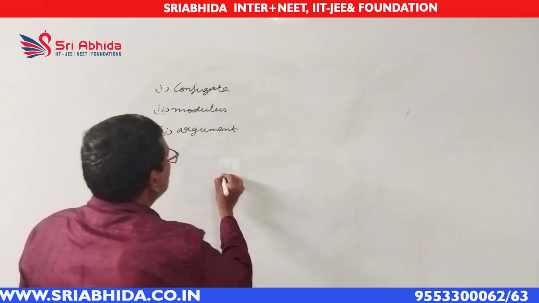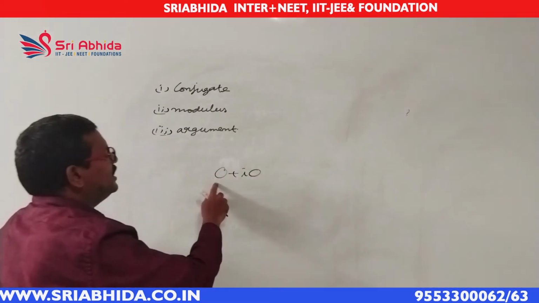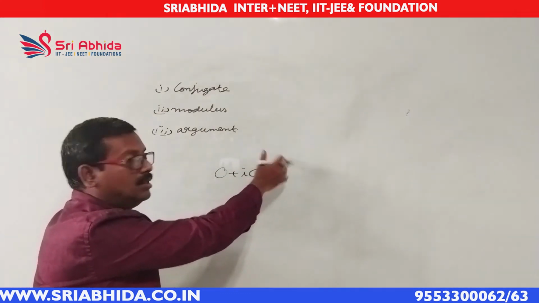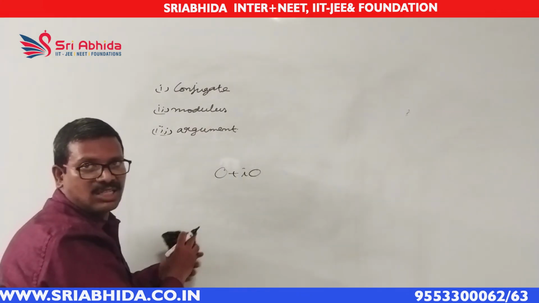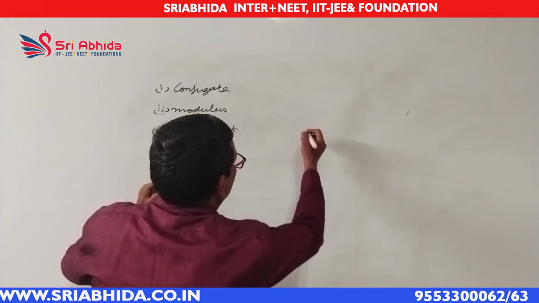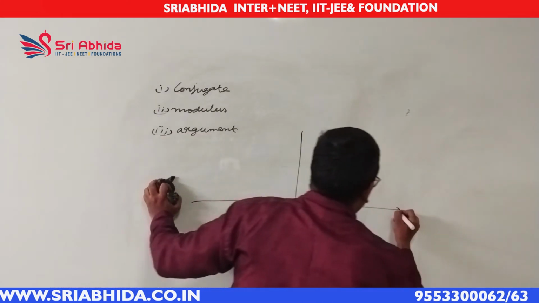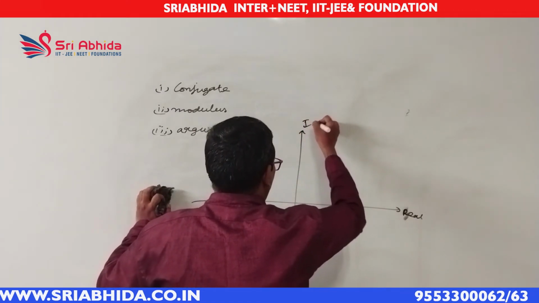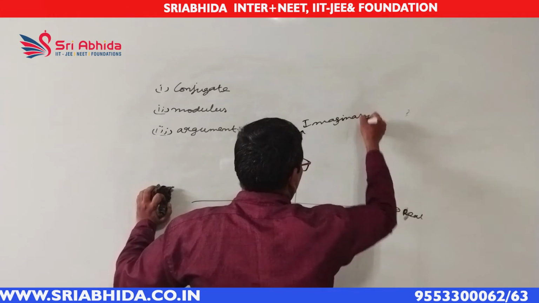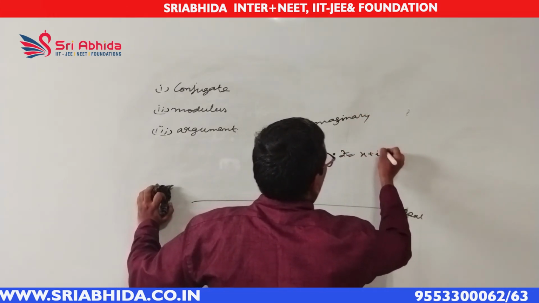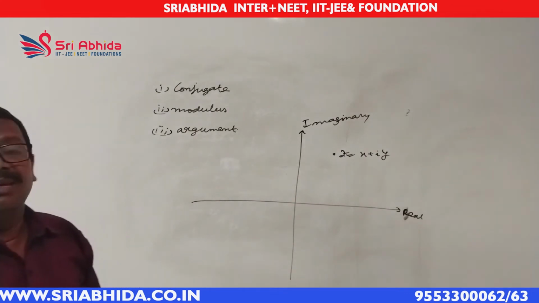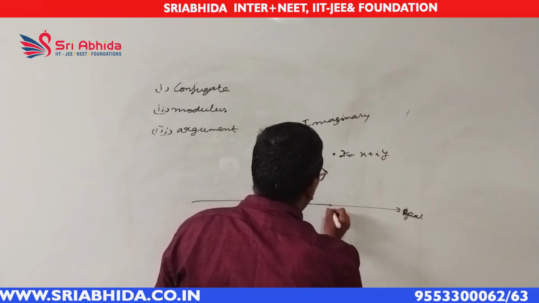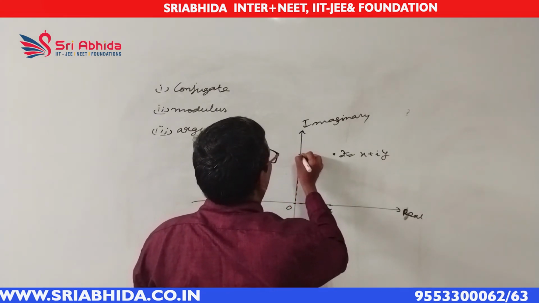Okay, what are these properties? I will explain. First take the Argand plane or complex plane. In this complex plane, some complex number is taken. Suppose z equal to x plus iy is taken. So x plus iy means we take x along the x-axis and the purely imaginary point iy along the y-axis. The real point is x. So we have z equal to x plus iy like this. Call this point, its affix, some P.